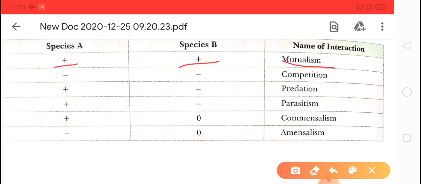Last is amensalism, in which one species is harmed and the other is not affected. So here are 6 interspecific interactions. We'll discuss all 6 in detail. Okay, so let's start.